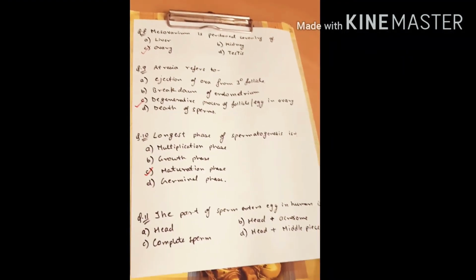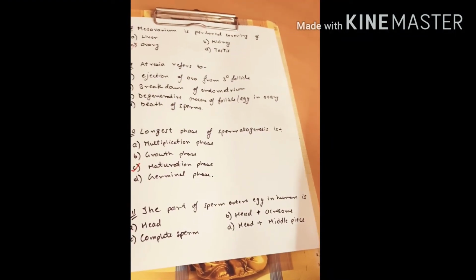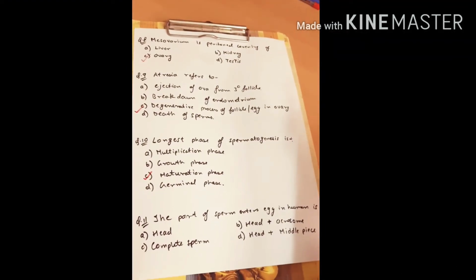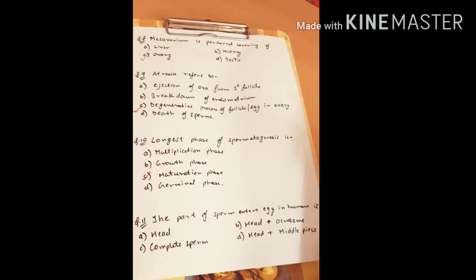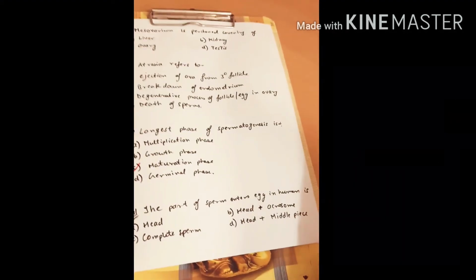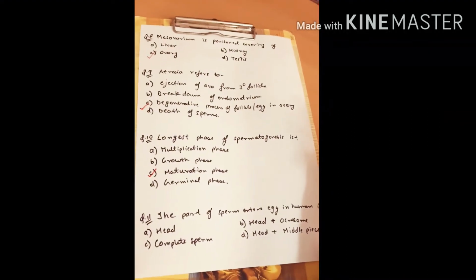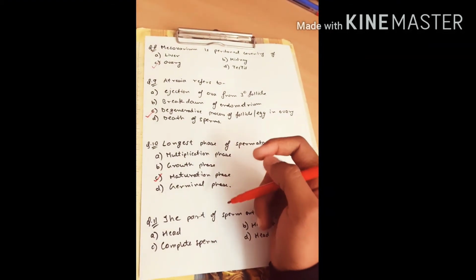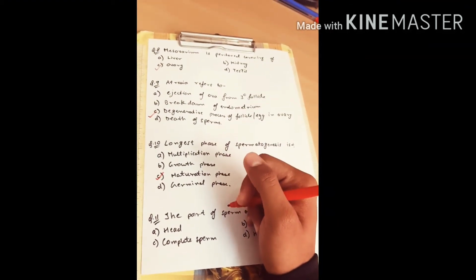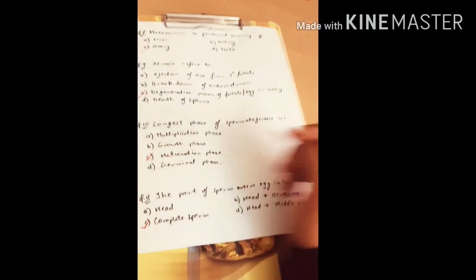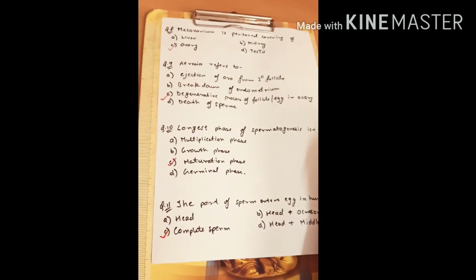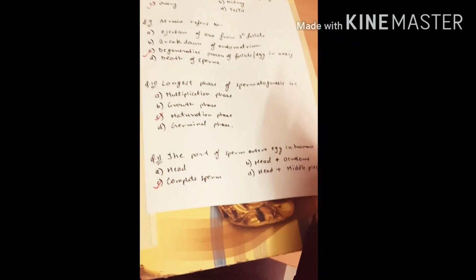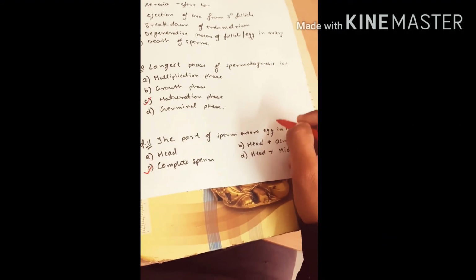The part of sperm that enters egg in human is. Option A, head. Option B, head plus acrosome. Option C, complete sperm. And option D, head and middle piece. So the right answer is option C, which is the complete sperm. Actually, there is a phagocytosis of sperm by the secondary oocyte or egg.